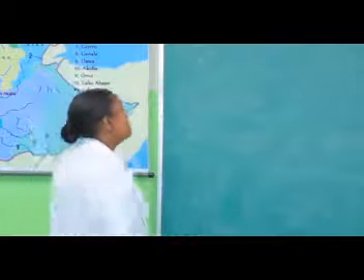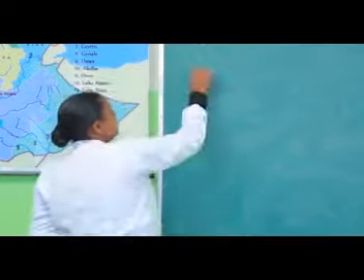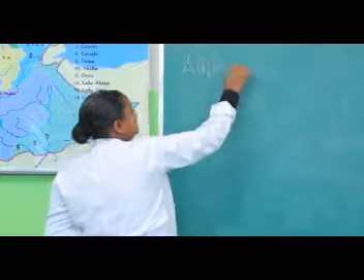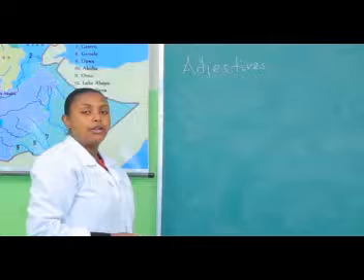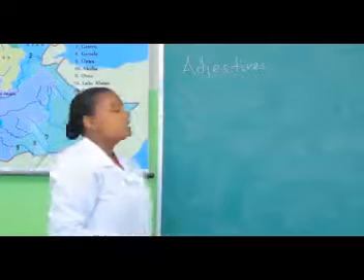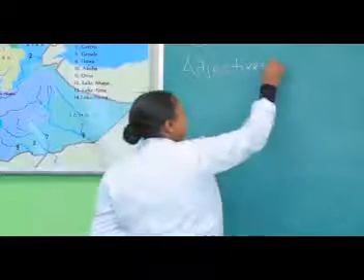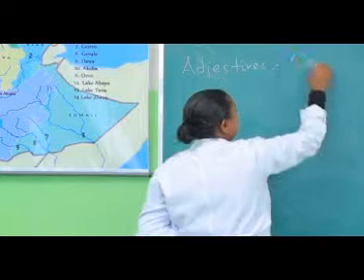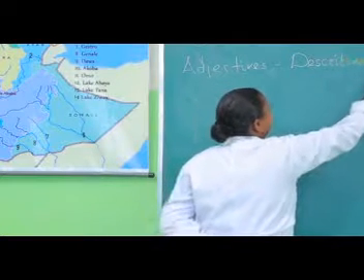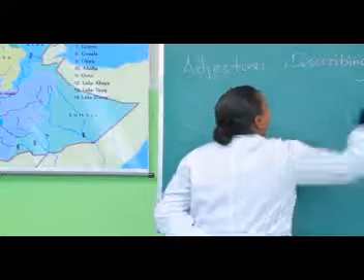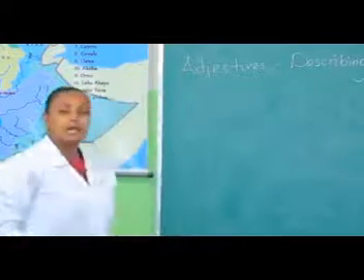Last time, if you remember, I tried to give you some highlight about adjectives. So it is one of the parts of speech. It is a describing word. So these adjectives describe words.